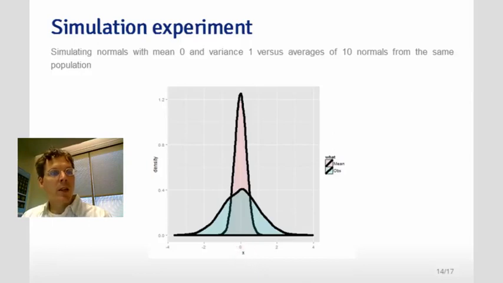Now let's imagine that instead of taking a bunch of single normals I were to simulate 10 standard normals, take their average, and then repeat that process over and over again, and plot the histogram or the density estimate for that set of simulations of averages of 10 normals. That would be a different distribution, because it's no longer the distribution of standard normals, it's the distribution of averages of 10 standard normals. And that's the salmon colored distribution.